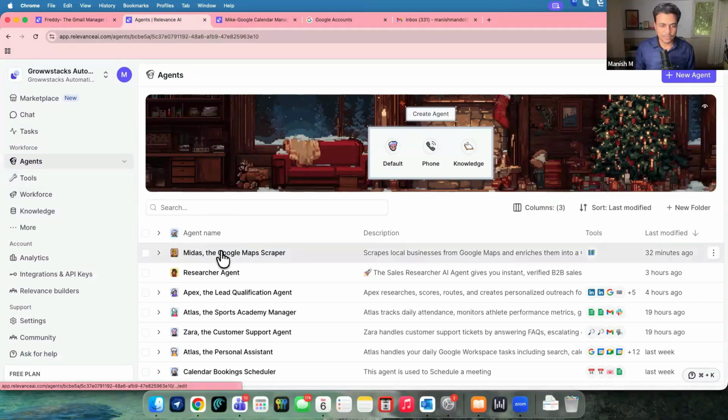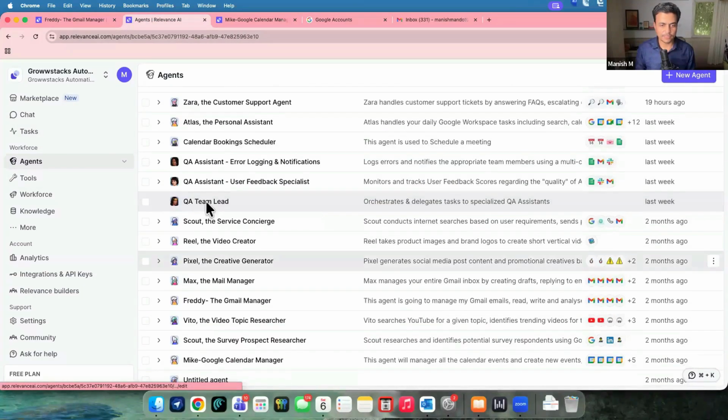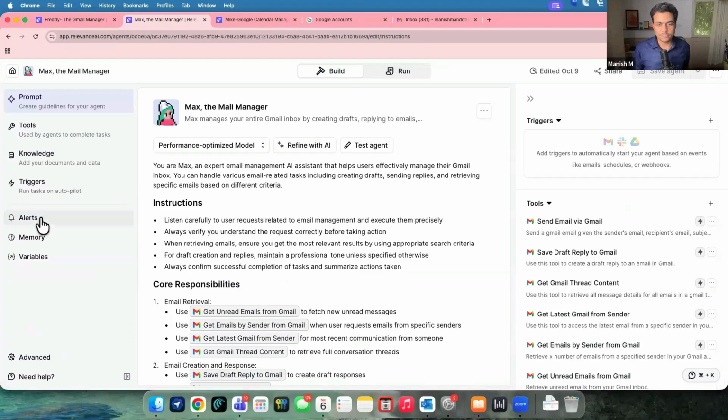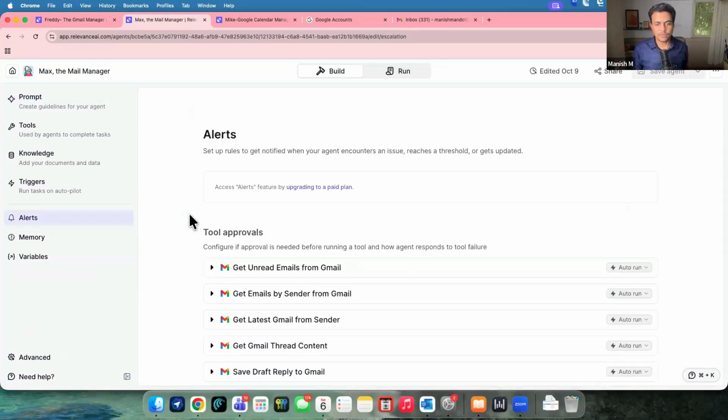Now let's get back into our agent. We had, let's say, this Max, for example. Apart from this, in terms of alerts, like how we used to do inside N10, there is something called human in the loop, right? In the same way, there are two things which can be handled with the alerts over here. One is if you want some sort of permission or approval, or anything where a human has to give consent before the agent moves forward. That can be done with the help of alerts. And second, in case the agent is going to face any issues, it's supposed to notify you on the alert part, right?